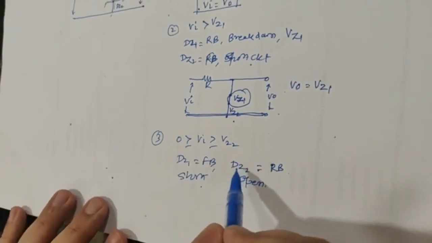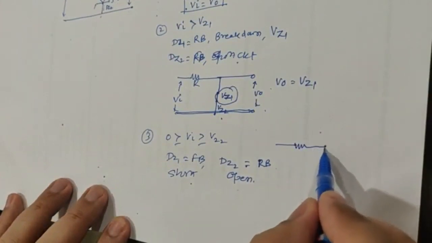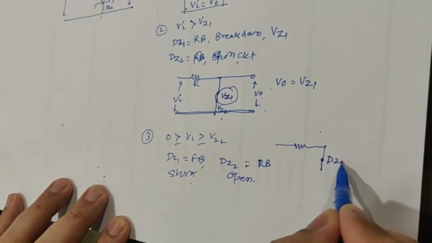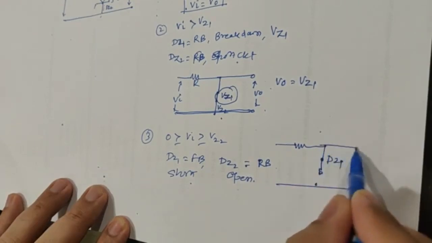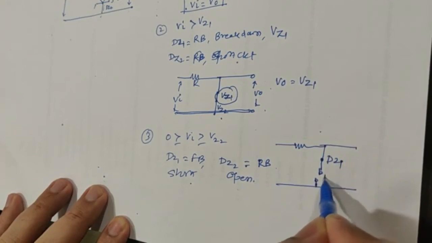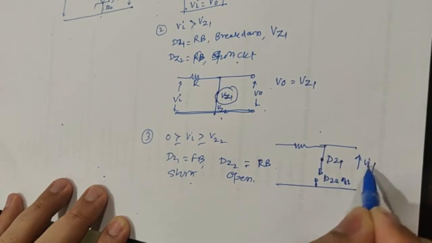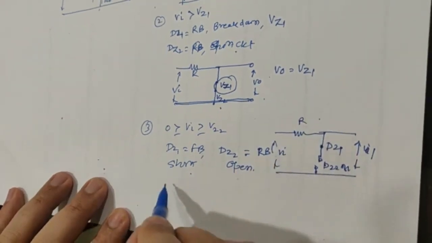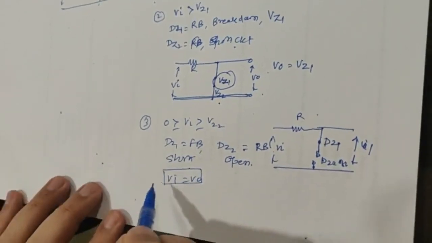A similar diagram can be drawn as in the first case. DZ2 is off, and here you are getting V0, with Vi and resistance R. Of course Vi will appear across the output, therefore input will be equal to output.